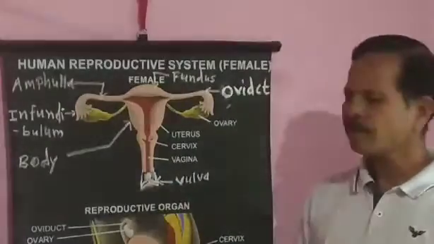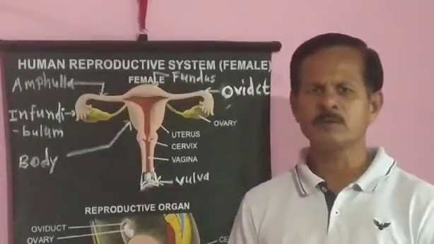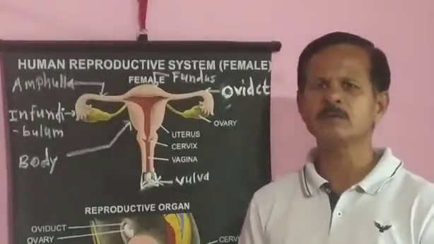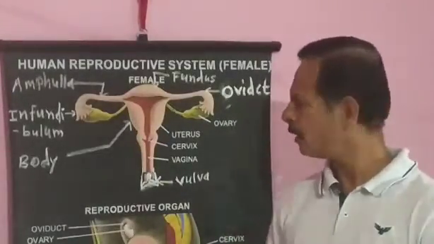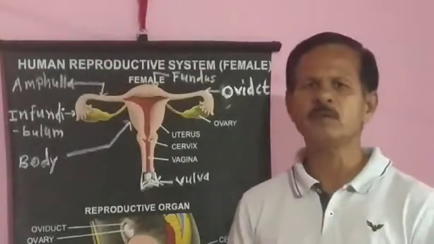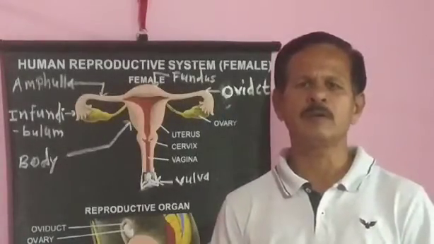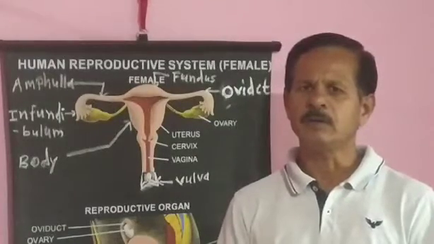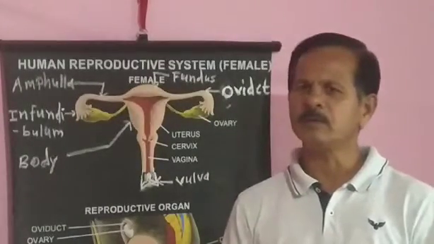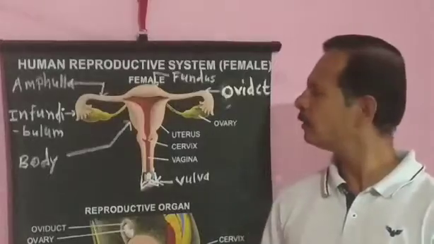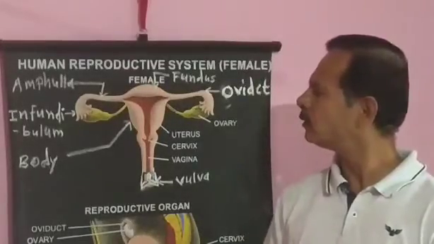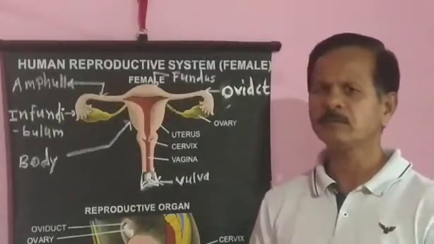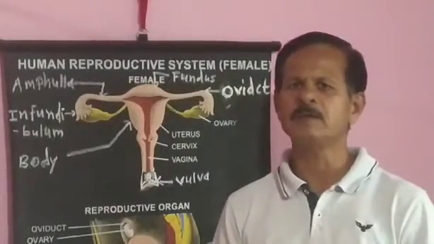Labia majora is homologous to the scrotum. Clitoris is homologous to the penis and vestibular gland is homologous to the bulbourethral gland of the male. So, in this video, we saw about various parts of the female reproductive system, their structure and functions.